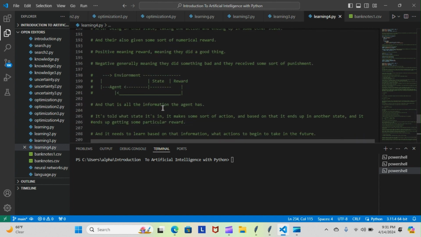So we have our environment, we have our state, then we have our agent making a decision in the environment and then getting some kind of reward in return, either negative or positive, based on the actions it takes. And that is all the information the agent has. It's told what state it's in, it makes some sort of action, and based on that, it ends up in another state and it ends up getting some particular reward.